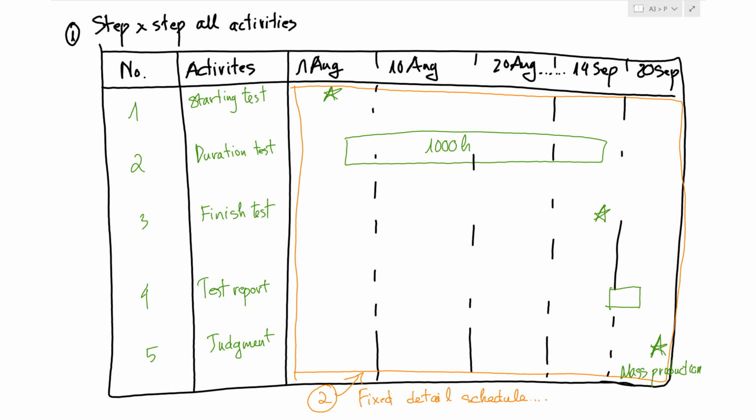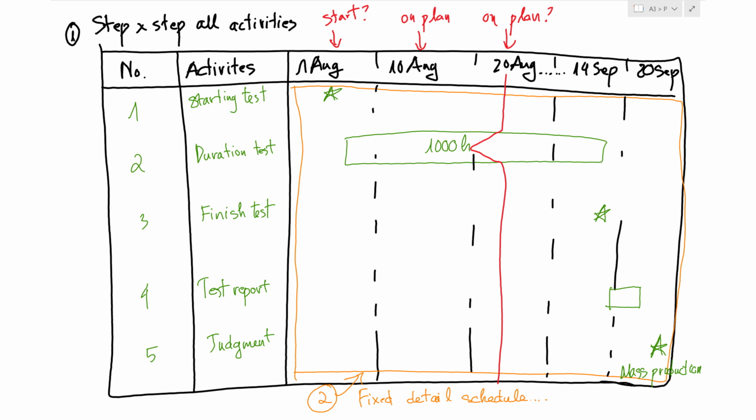For example, before the test ends on 14 September, you need to track on 1 August, when the test has already started. On 10 August, the test is still on plan, and on 20 August also still on plan. So if you track weekly like this, you will make sure that your project does not get delayed. For example, on 20 August, when you check here, you find that the test has not yet passed your requirement.